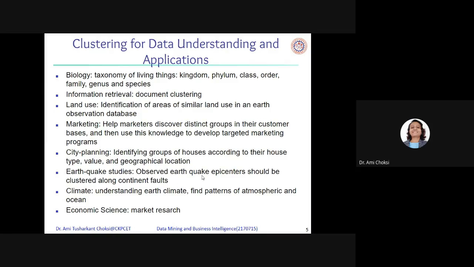Earthquake studies: we observe that earthquake epicenters should be clustered among continent faults, right? Wherever the earthquake epicenters are, they should also be clustered, and that can be used for many other applications. Climate: understanding earth climate, finding patterns of atmosphere and ocean. Economic science: market research.